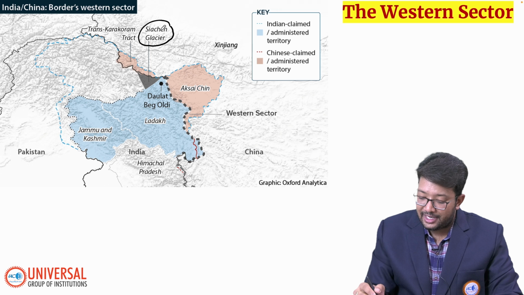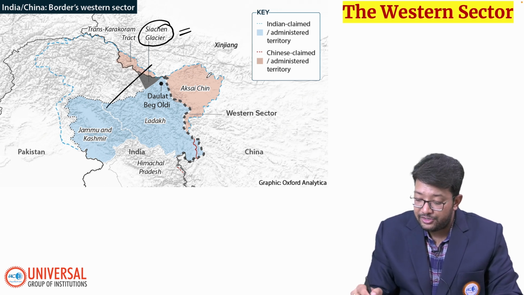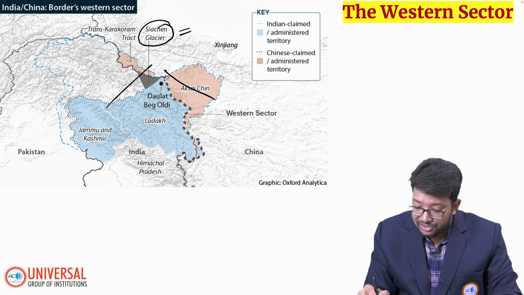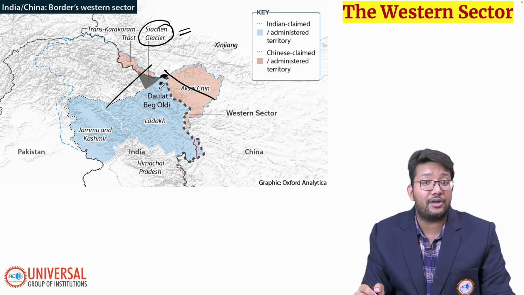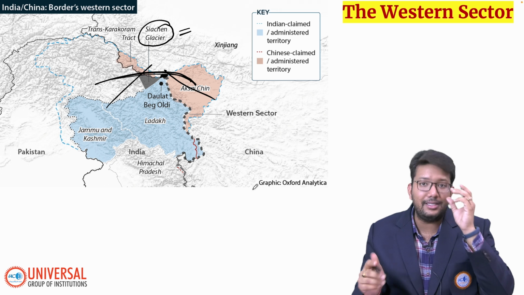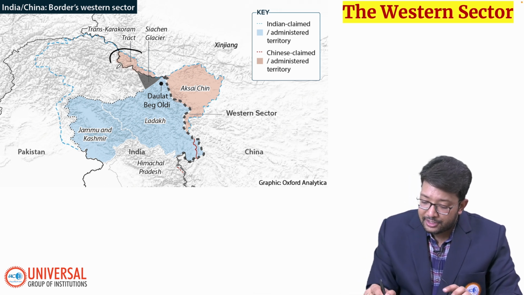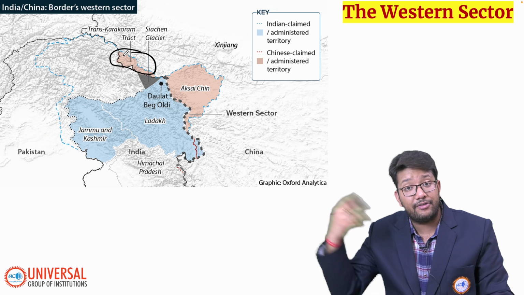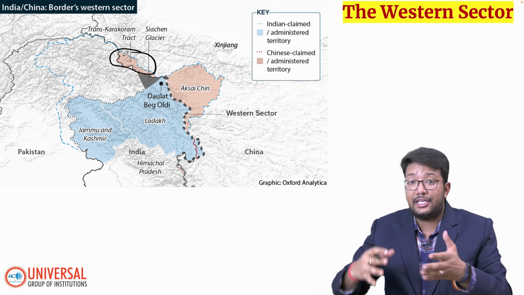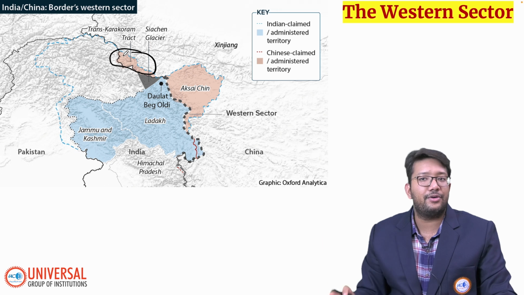And Siachen Glacier is the highest battleground of the world. It is between POJK and Aksai Chin. That's why we are serious about being here. If we lose this particular ground, China and Pakistan can trade easily together through POJK. And there is one valley called Shaksgam Valley that was given to Pakistan, and gifted by Pakistan to China. It was our part. We will talk about all these things later.